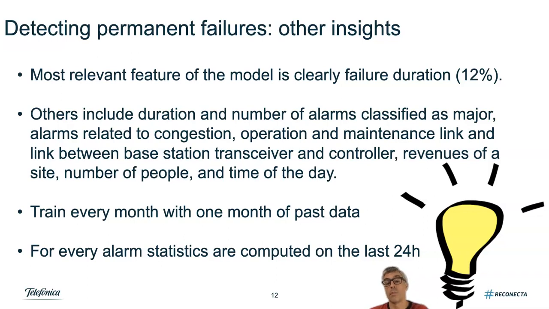Another important piece of information is how much past data we have, how many failures we used from the past. Turns out that the best value is again 1 month. Less than that is probably not enough for the model to learn. With more than that, the model still provides less benefit. And the reason is that the users change over time and their infrastructure always evolves. Therefore, it's actually counterproductive to use more data than 1 month. This is something that has also been shown already in previous work.